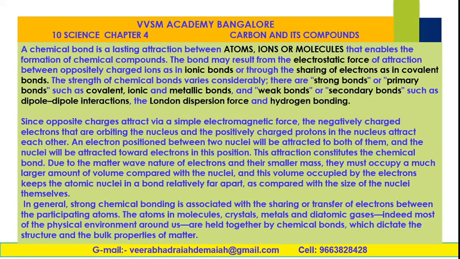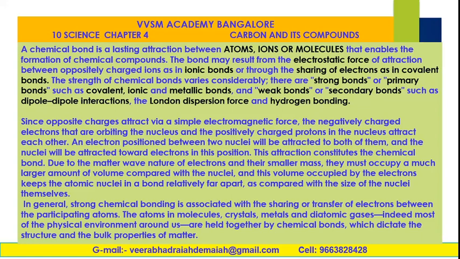That means the strong bonds or primary bonds take place in covalent, ionic and metallic bonds. The other category, weak bonds or secondary bonds, are such as dipole-dipole interactions, the London dispersion force and hydrogen bonding.